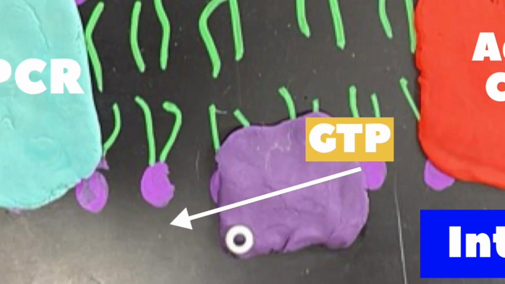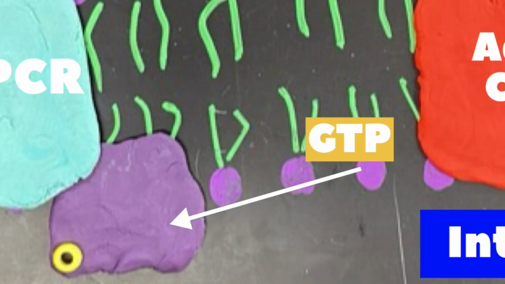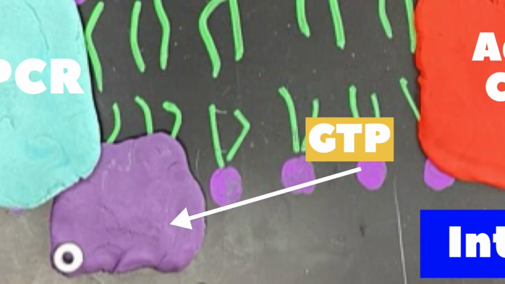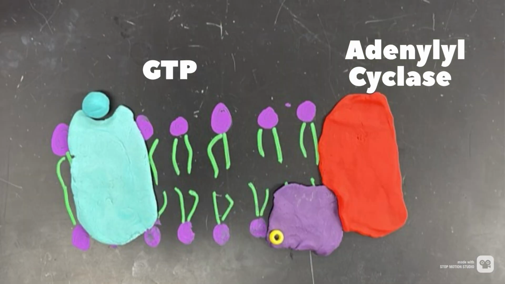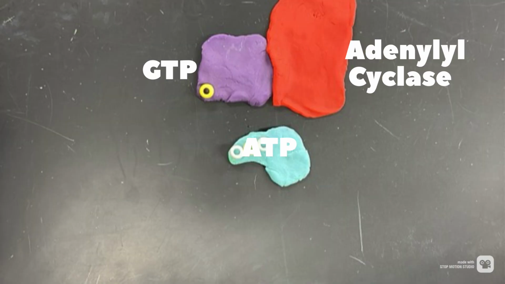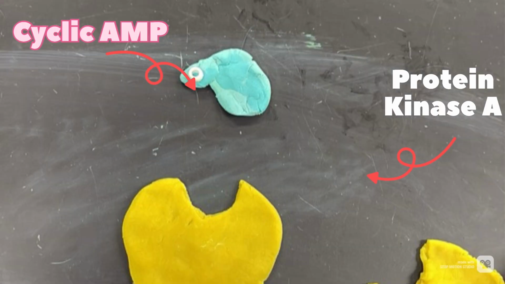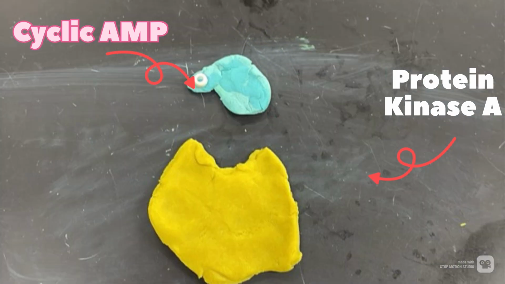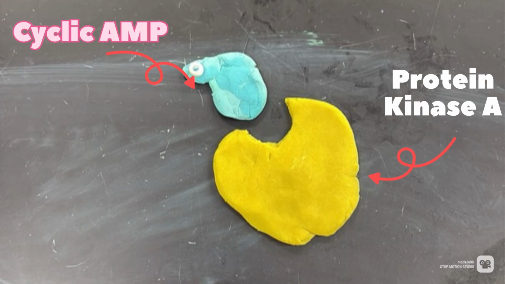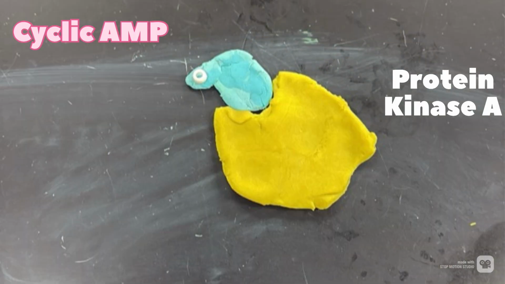The GDP then joins with a phosphate to become GTP, and the G protein is activated. This then goes on to activate adenylyl cyclase, an enzyme that will make ATP into cyclic AMP, which is the secondary messenger of the signal. cAMP will then go on to activate several kinase enzymes, which activate other enzymes, which leads to a lot of